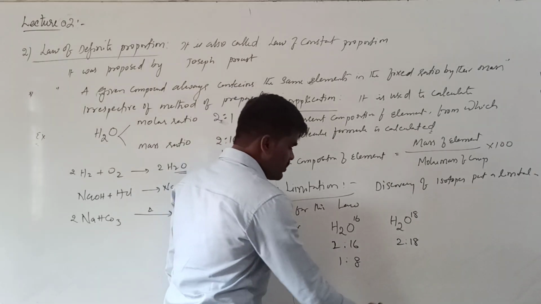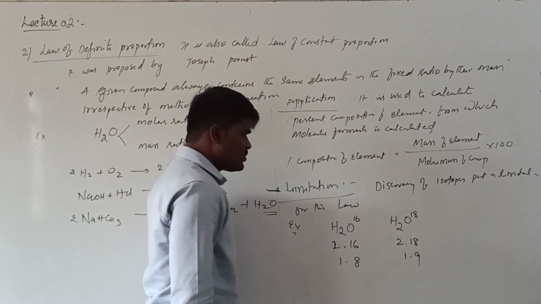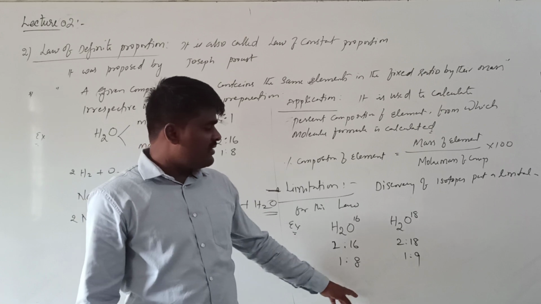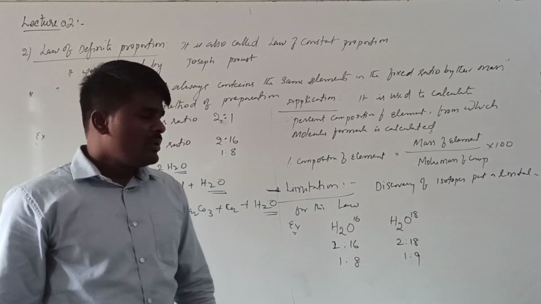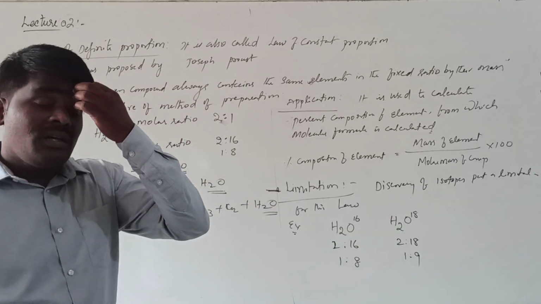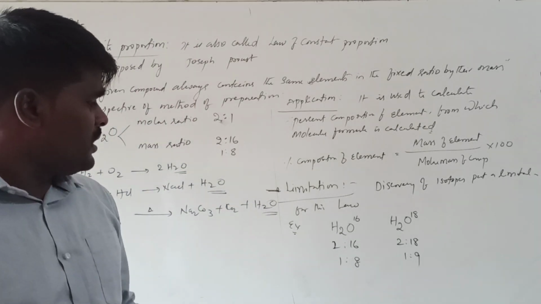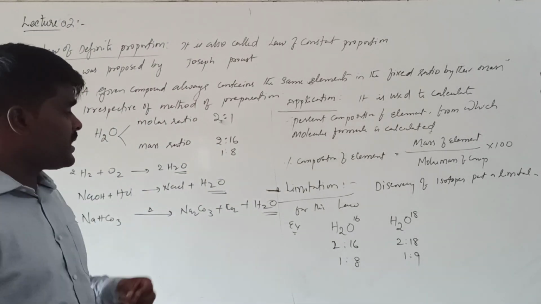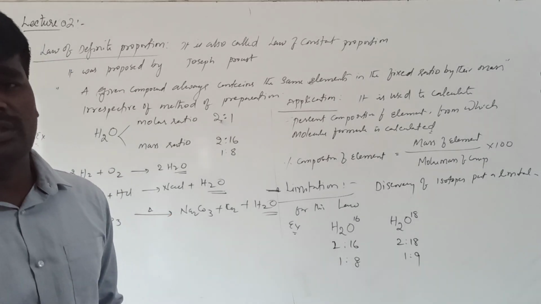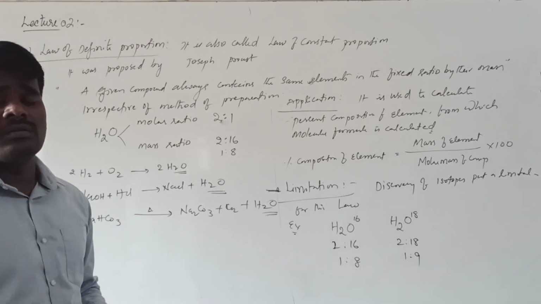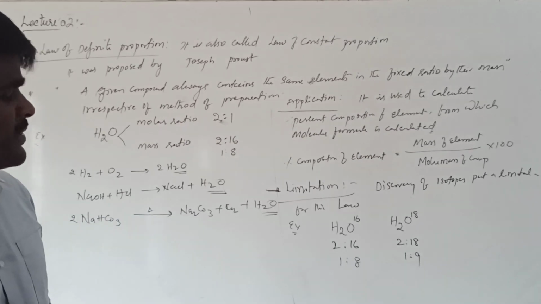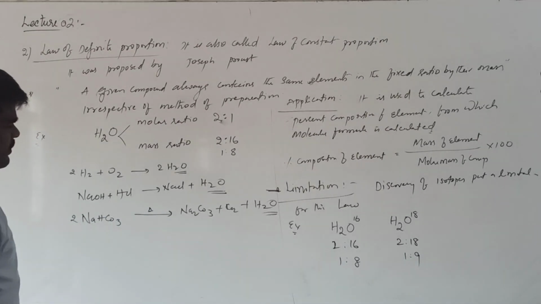So the simplest ratio will become 1:9. So this is violating the law of definite proportion. Whenever there are isotopes involved in any chemical compound, they do not obey this particular law of definite proportion or law of constant proportion. Hope it is clear.